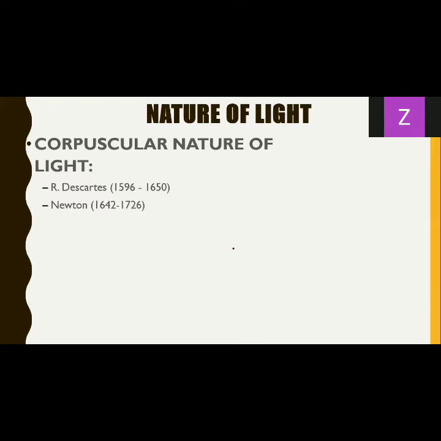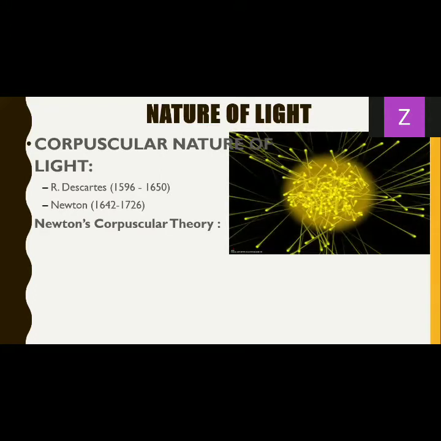There are certain points about it which we need to understand in order to understand the next part about wave nature.